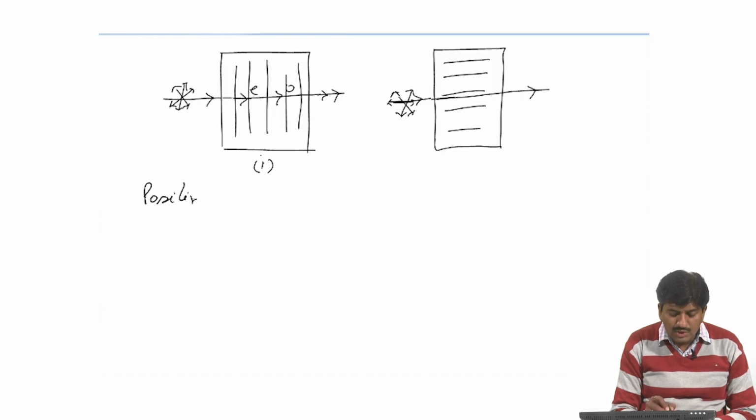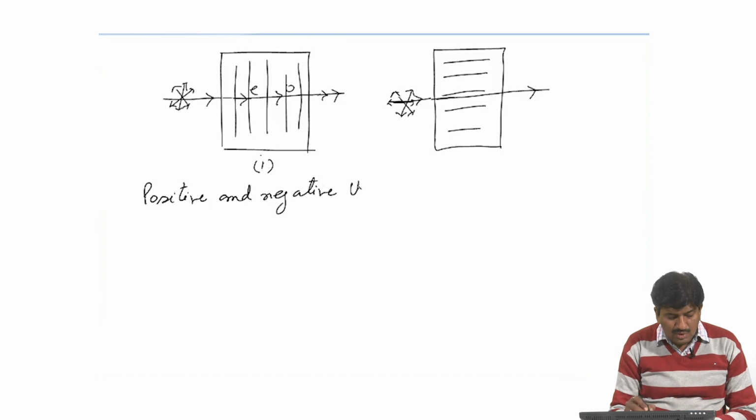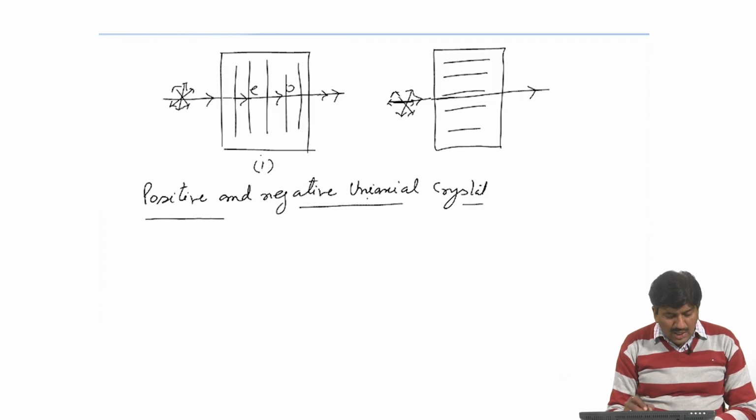Now, we will discuss about positive and negative uniaxial crystal. We are only discussing the uniaxial crystal. The propagation of light in uniaxial crystal is usually treated in terms of wave surfaces.